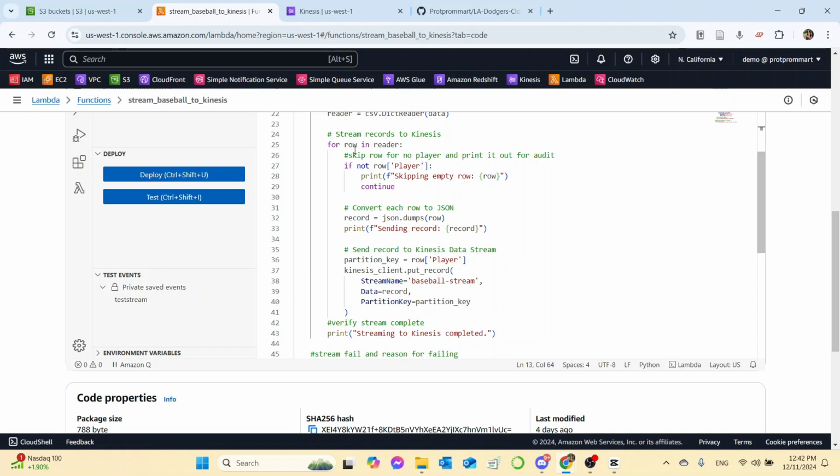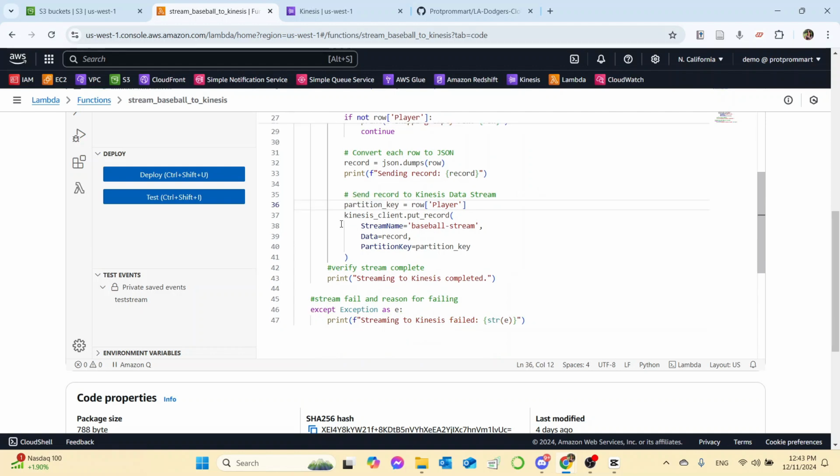For each row in the file, I've set up the code to skip the row that is empty, and to record those rows that are not empty in JSON, partitioned by player's name, and finally sent to Kinesis, the stream name being baseball stream, sent the streaming data over and partitioned by player's name.